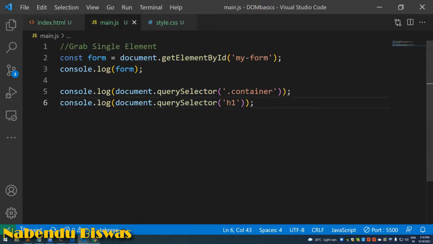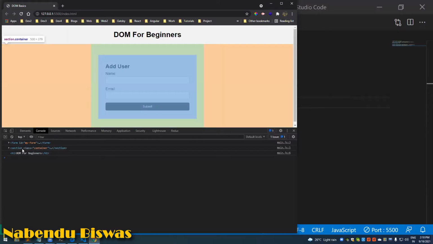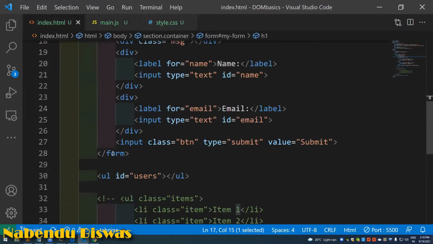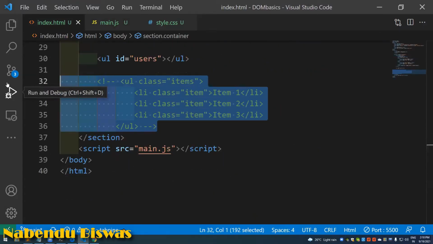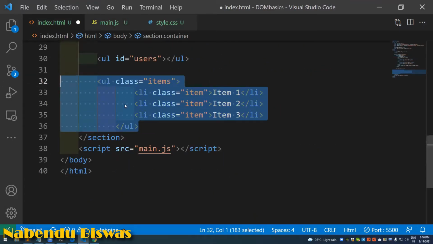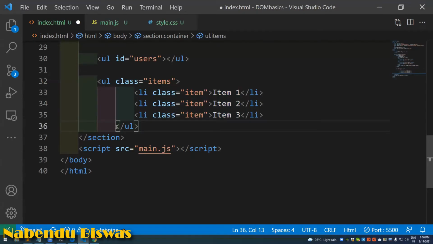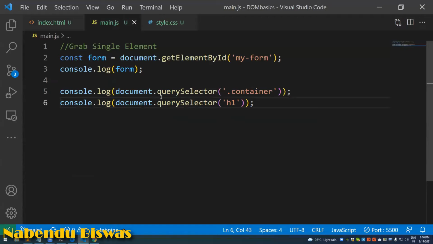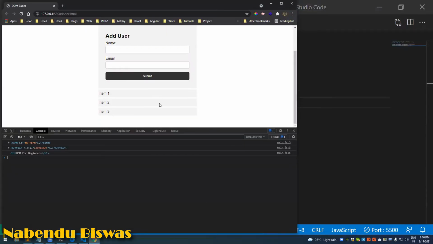I have to give it, and if I now come back, let's see, this container is also selected. This h1 part is also selected. Okay. Now we will uncomment this part, and if I disconnect like this. Okay. So we've uncommented that part, and it will be shown here.